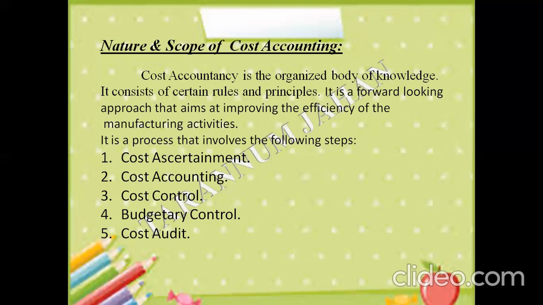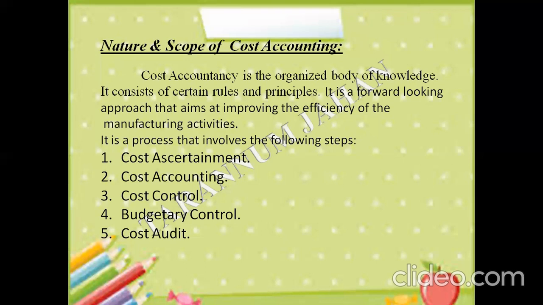Here are some of the steps that we can follow in the nature of cost accounting. It is a process that involves the following steps. The first one is cost ascertainment. Ascertainment means finding out. Cost ascertainment is the process of determining cost. We are finding out the cost.